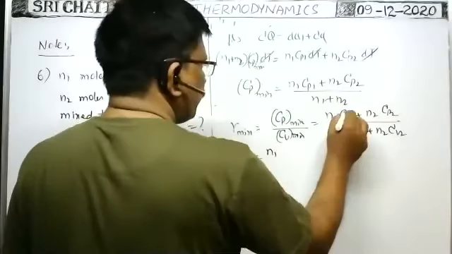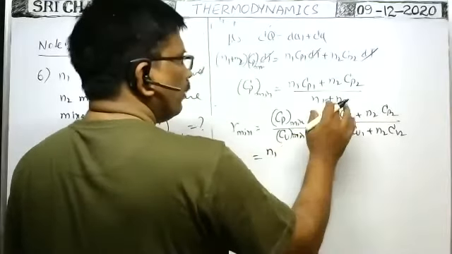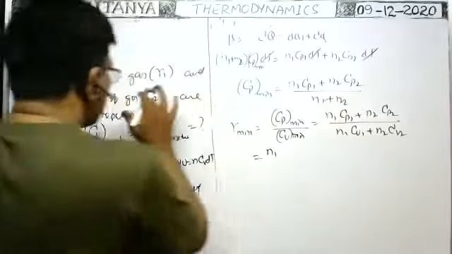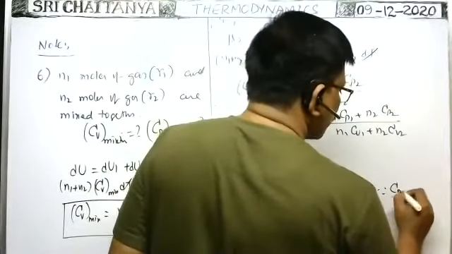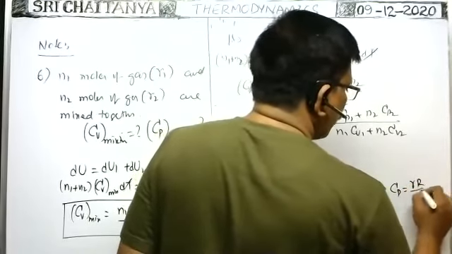For Cp1, in the case of the first gas, we already know that molar specific heat at constant pressure is gamma R by gamma minus 1.